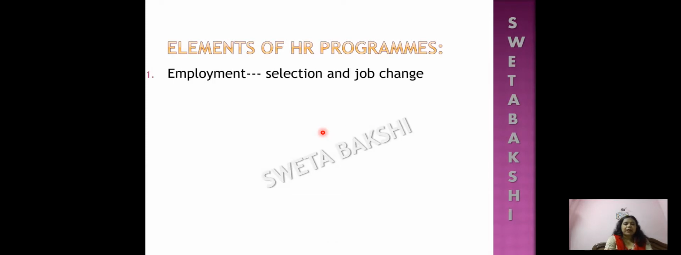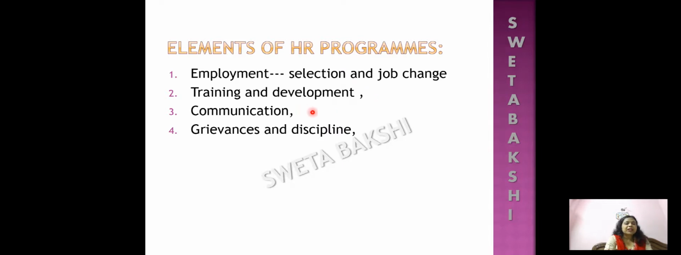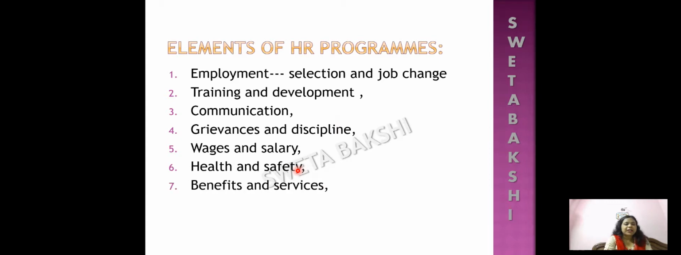Elements of HR programs. The first element is employment, that is selection and job change. The second is training and development. Third is communication. Fourth is grievance and discipline. Fifth is wages and salary. And sixth is health and safety. Next is benefits and services. And then labor relations and research. These are the elements of human resource management programs which are conducted by the human resource management department within the organization.